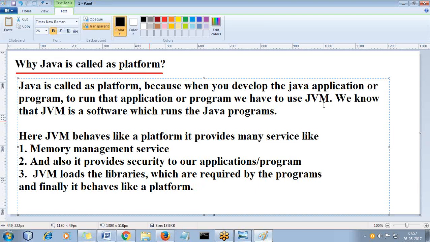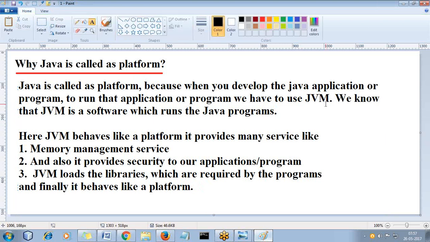For example, you may have heard that JVM provides a sandbox model, which means JVM behaves like a sandbox. It doesn't allow virus affected programs to load and run. For example, if you take the applets example, JVM doesn't allow virus affected applets to load and run in the JVM. JVM will search for virus files. If that applet is virus affected, JVM doesn't allow it to load first of all. So such types of many features are provided by the JVM. That's why JVM is called as platform.